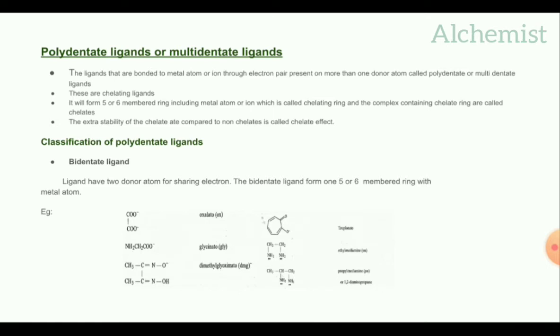It will be short formed as gly or GLY. CH3 C double bond NO minus, CH3 C double bond NOH, dimethylglyoximato. It will be short formed as DMG.